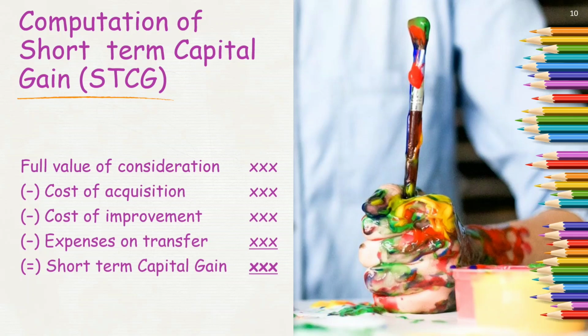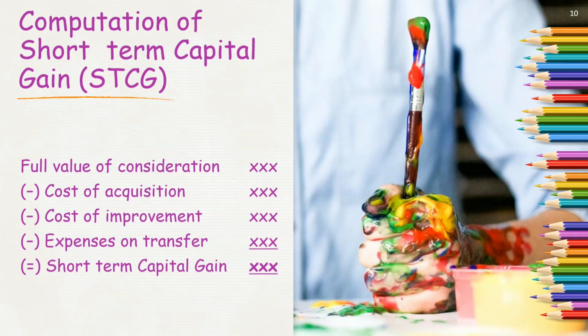From this, I deduct three items: cost of acquisition, cost of improvement, and cost on transfer, since I incur some expenses on transfer. Whatever resultant value I receive is termed short-term capital gain.